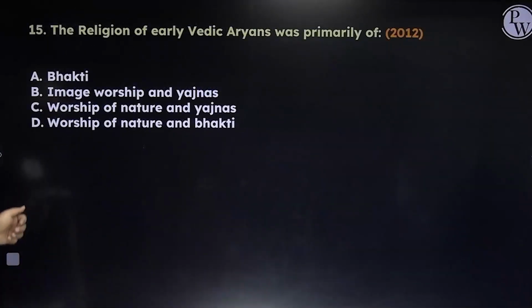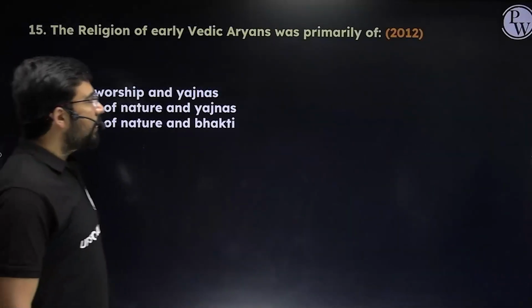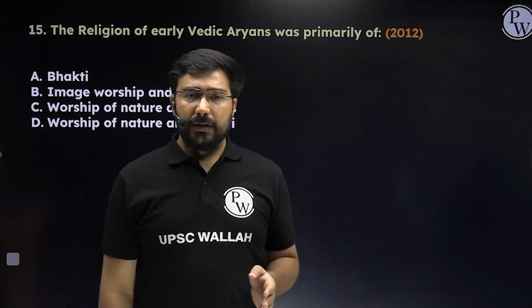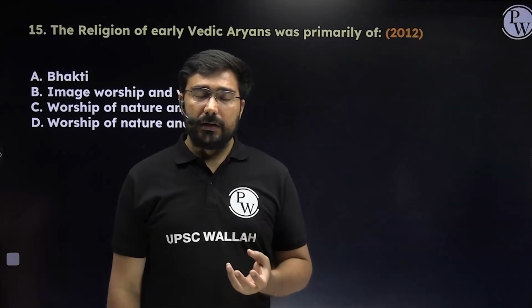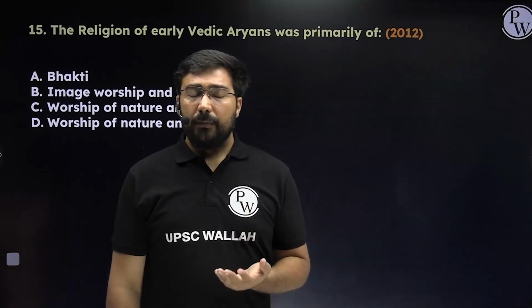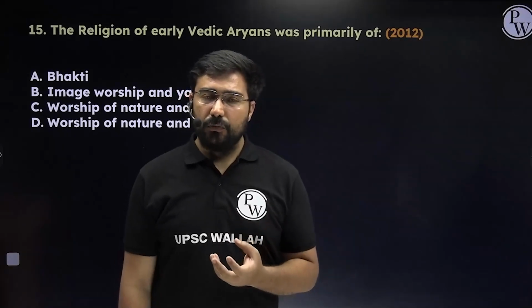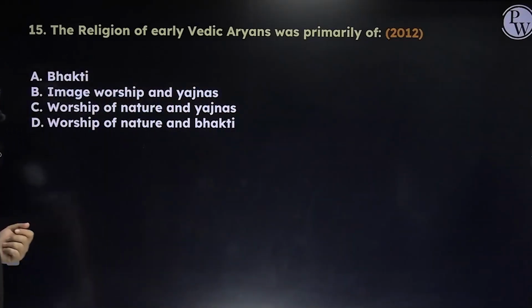Next, the religion of early Vedic Aryans was primarily of, right? You need to understand the religion of the early Vedic period and later Vedic period. Early Vedic period, largely the focus was on prayers. By later Vedic period, we see the focus was now on the sacrifices a lot more, right? So out of this, can we see bhakti? A, no. Image worship and yajna.